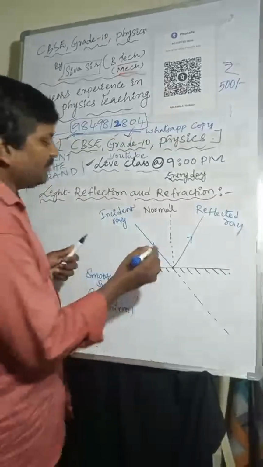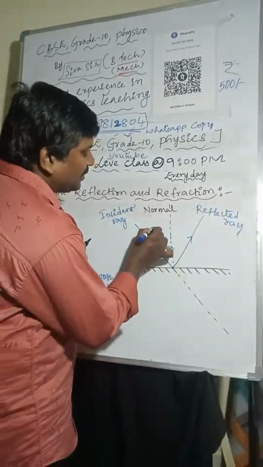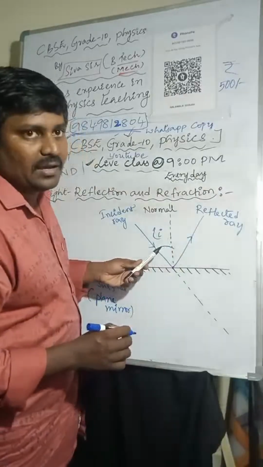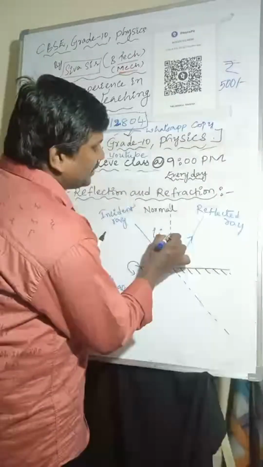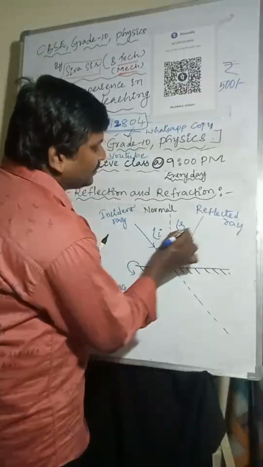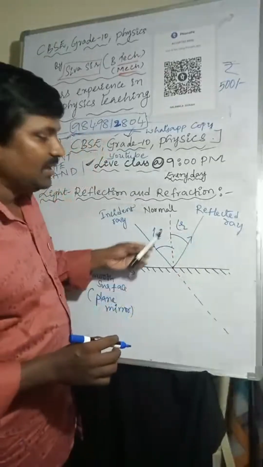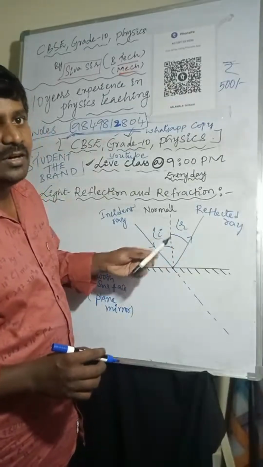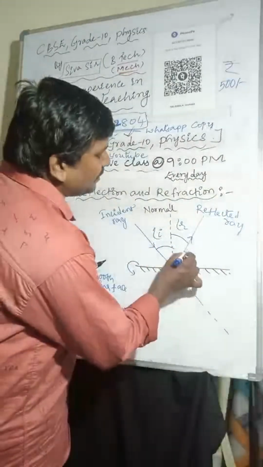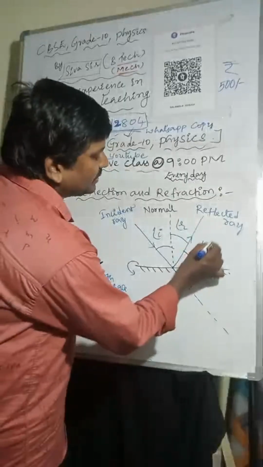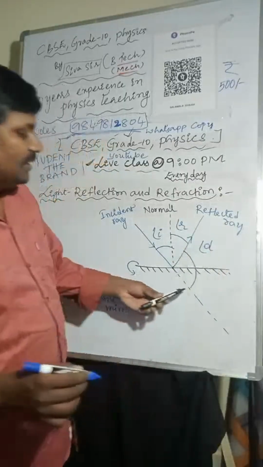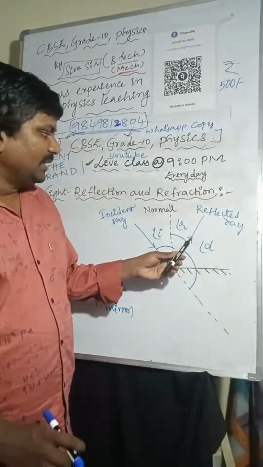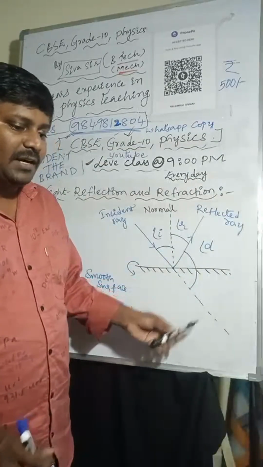The angle between the incident ray and normal line is called the angle of incidence. The angle between the reflected ray and normal line is called the angle of reflection. The angle between the reflected ray and the undeviated line is called the angle of deviation.